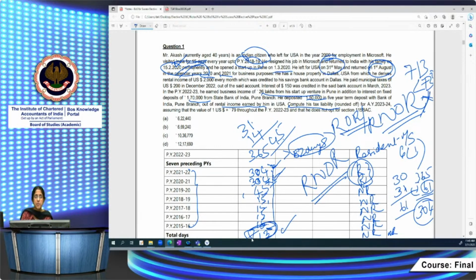Which income is includable? Income accruing or arising in India, income received in India, income deemed to be received in India, and income deemed to accrue or arise in India, plus profits from business controlled in India or profession set up in India. Income which accrues or arises outside India, but which is not received in India and is not deemed to accrue or arise in India, will not be taxable in the hands of Mr. Akash because his residential status for previous year 2022-23 is RNOR. So what is the income which will be taxable?